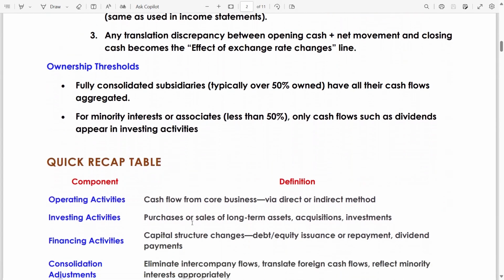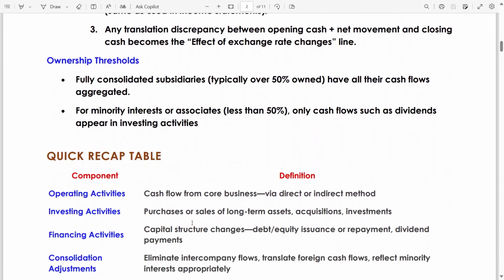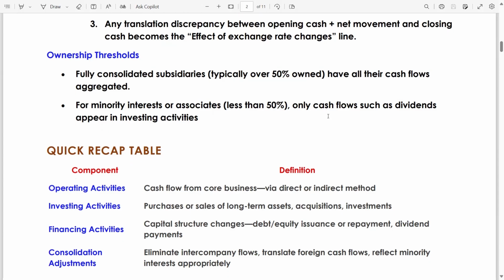Ownership threshold. Fully consolidated subsidiaries, typically over 50% owned, have all their cash flows aggregated, means club them. For minority interest or associates less than 50%, only cash flows such as dividends appear in investing activities. Quick recap table.